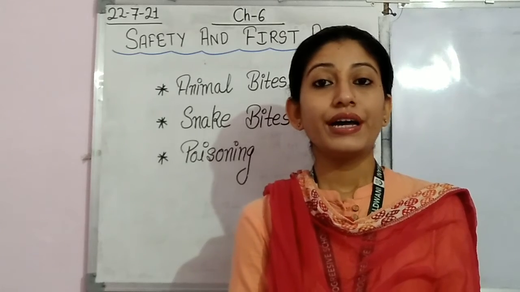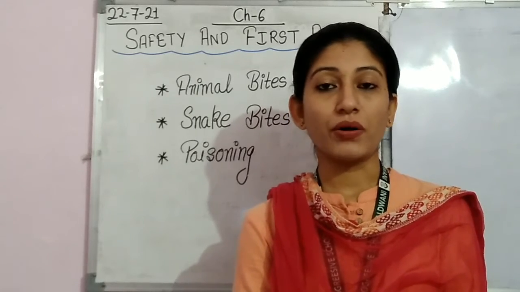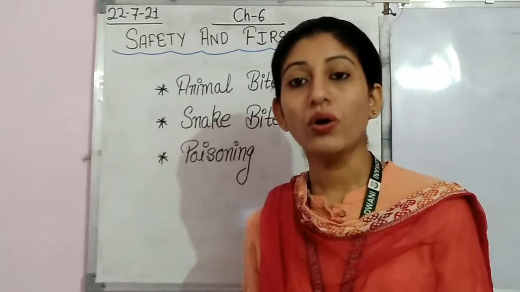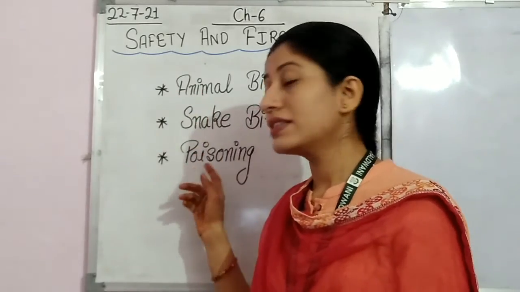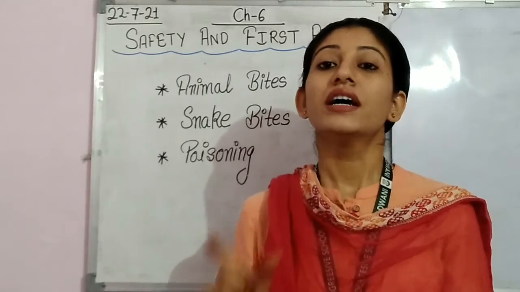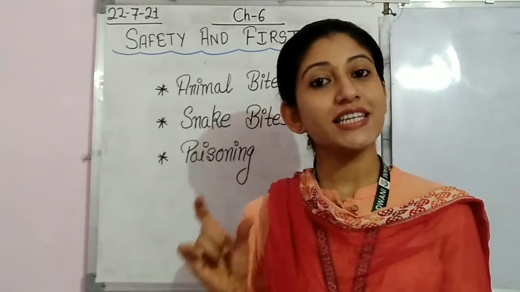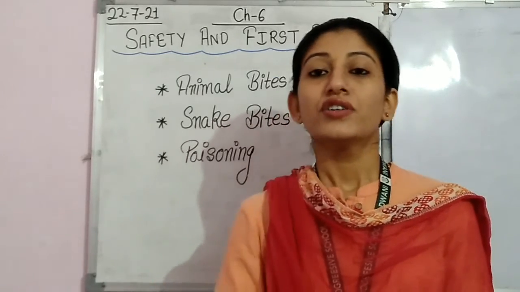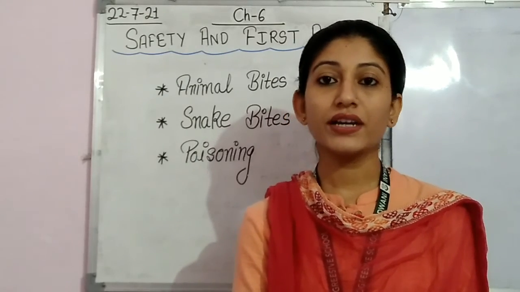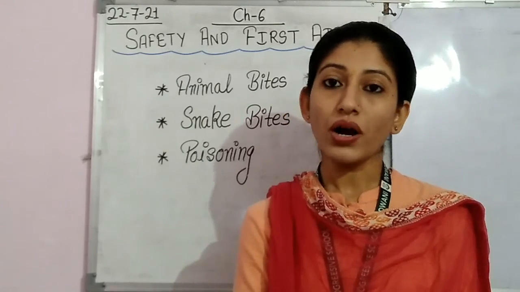So students, now we have discussed how poisoning can occur and how to treat it. In today's class we have discussed snake bites, animal bites and poisoning. As we have completed these three topics, our chapter number 6 is also completed.